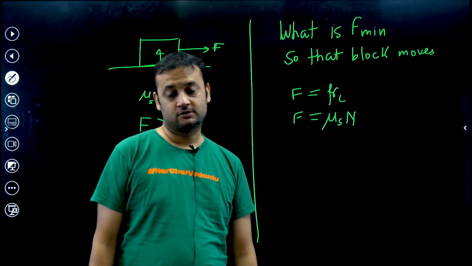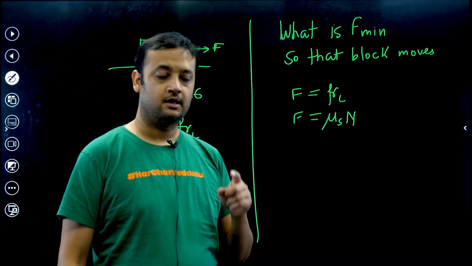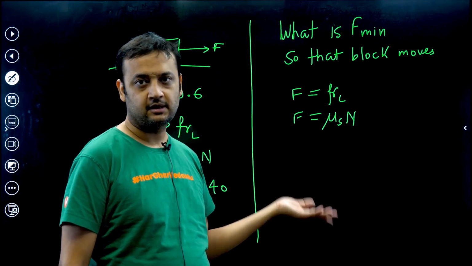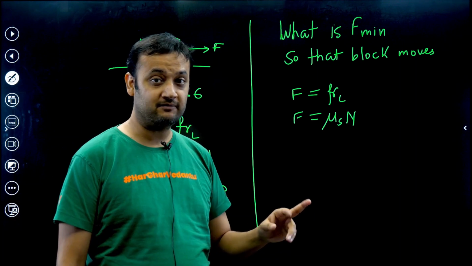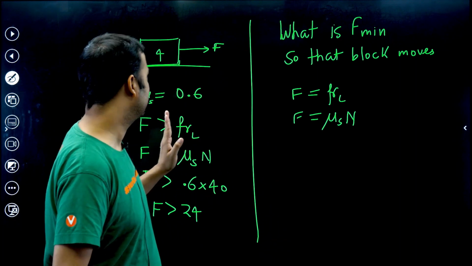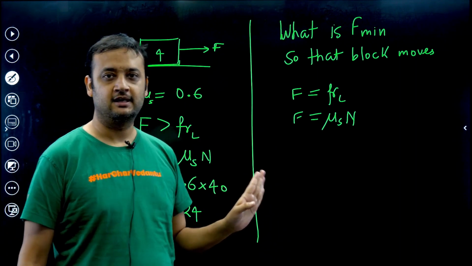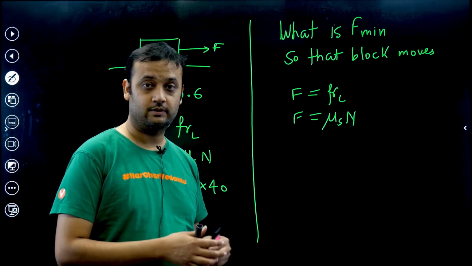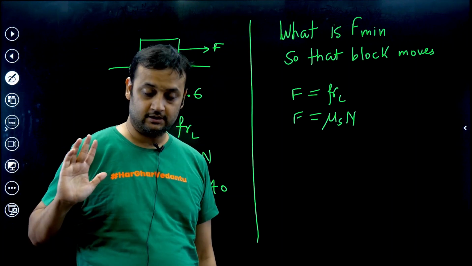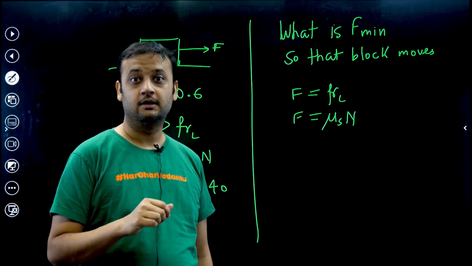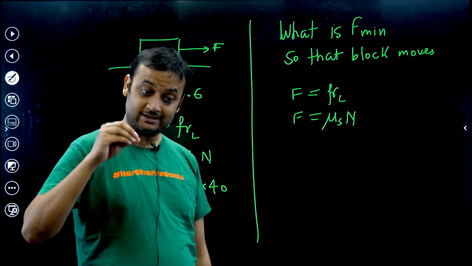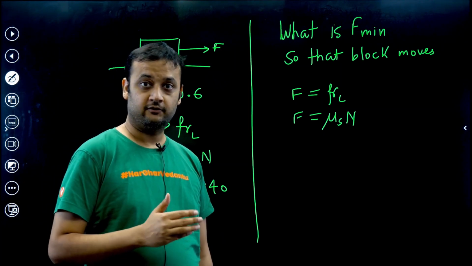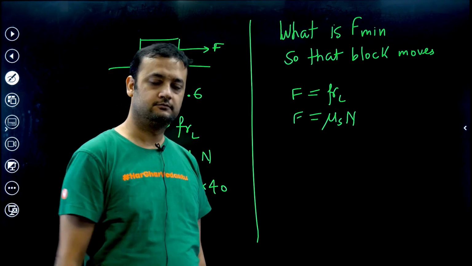So try to understand. What is the minimum value which can move the block? Limiting friction. What is the maximum value up till which the block does not move? If I ask how much force maximum you can apply so that the block does not move, again the same value, 24 or mu s into n. If you apply mu s into n, the block will not move. This is correct. That is the maximum value. So how much maximum force can you apply? Mu s n. If you apply more than mu s n, the block will move, definitely.